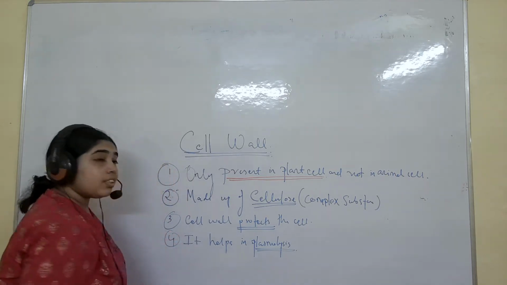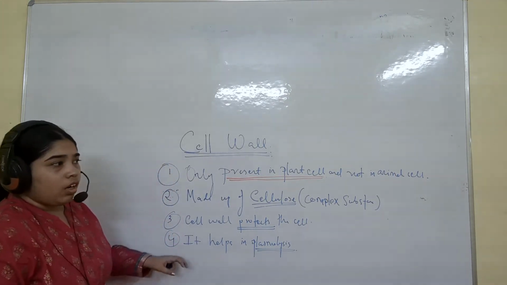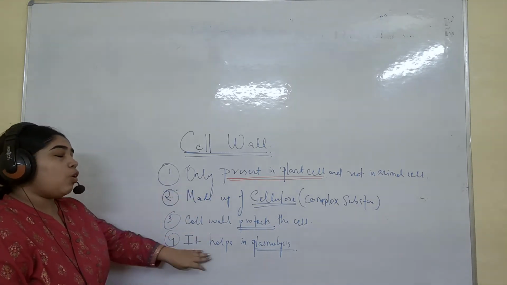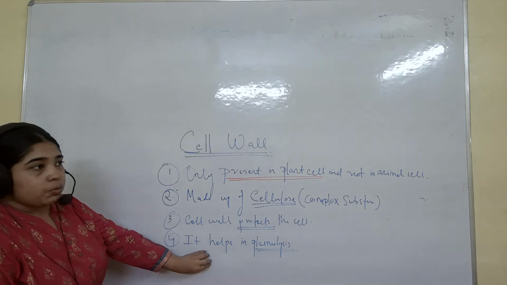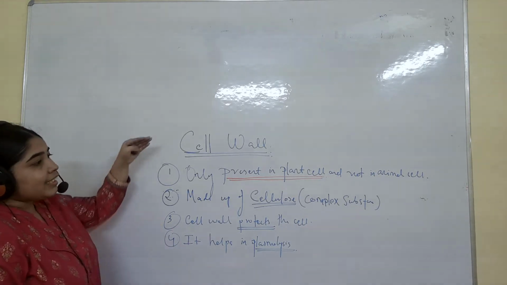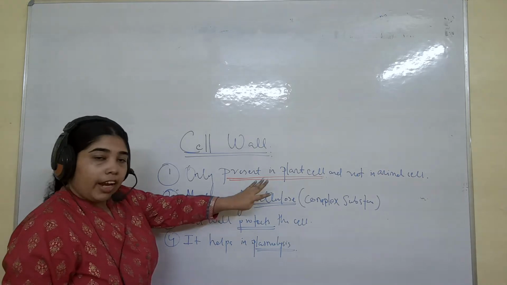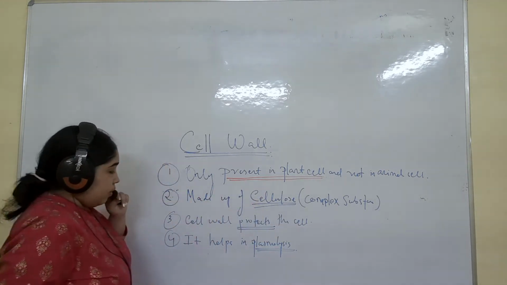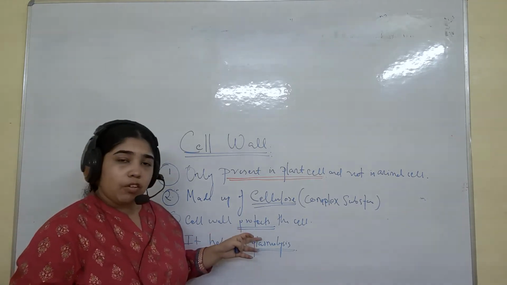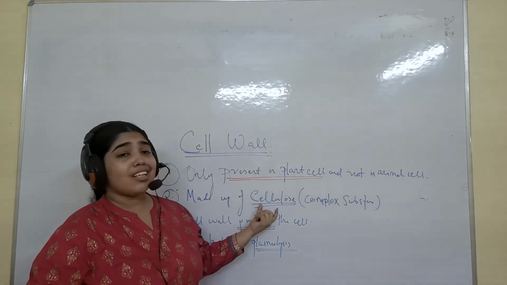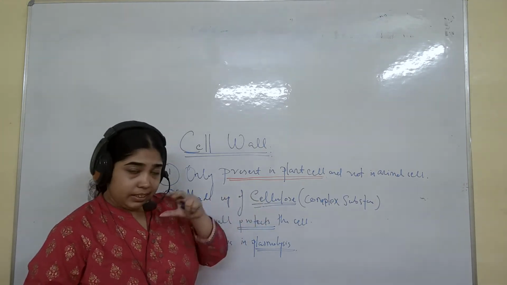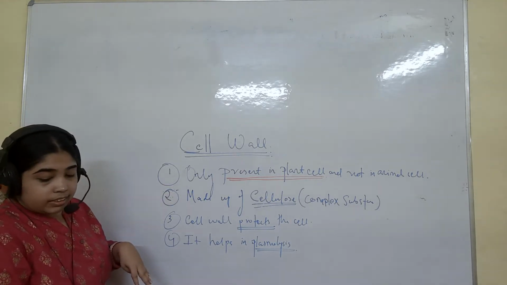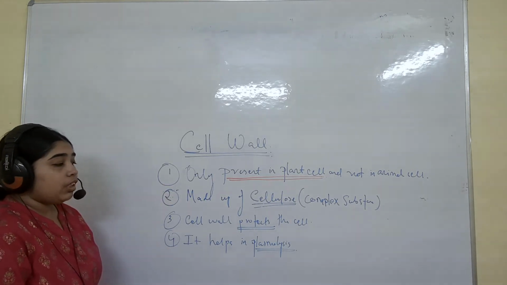Now, what is plasmolysis? I will explain when we talk about osmosis and all, not at the cell organelles. Just for this, understand cell wall is present in plant cell and not in animal cell. It is made up of cellulose, which is a complex substance. Cell wall will protect the cell because cellulose is a very hard substance, so it protects the cell from any danger. And next, it helps in plasmolysis.